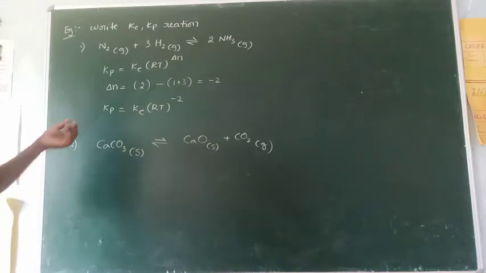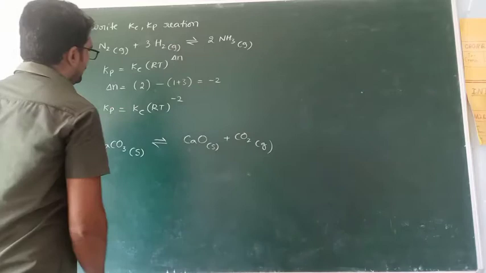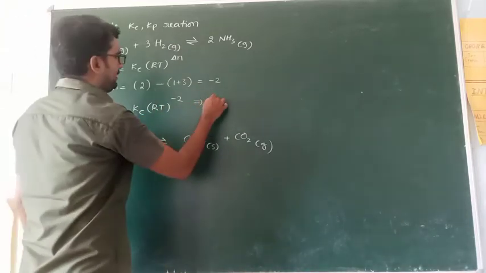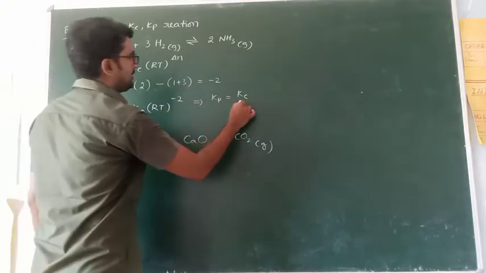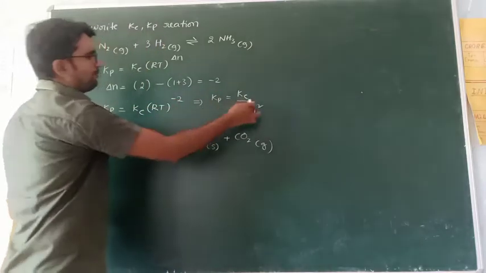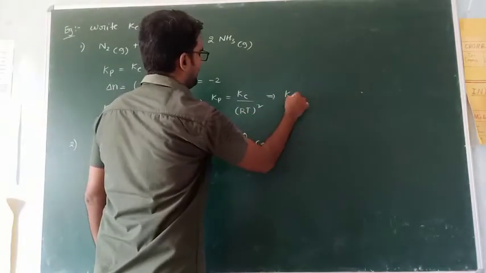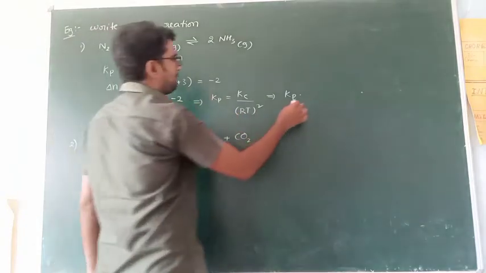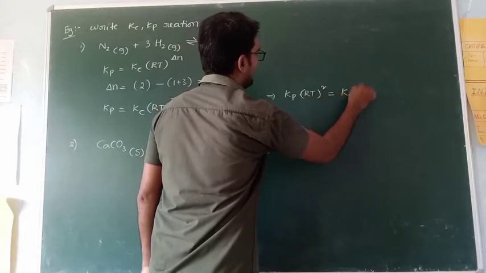In this case, which is larger, Kp or Kc, we also have to identify. For this one, Kp is equal to Kc RT power minus 2, which means come to down, RT power square. Minus 2 moves down, plus 2. Now move to this side: Kp into RT square is equal to Kc.